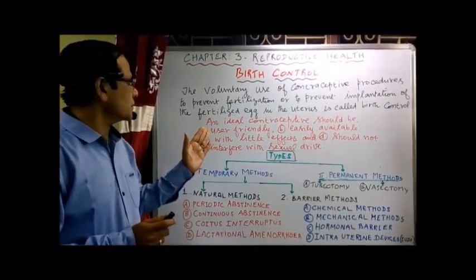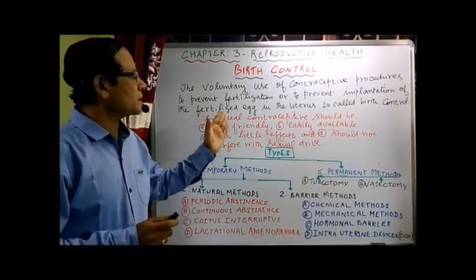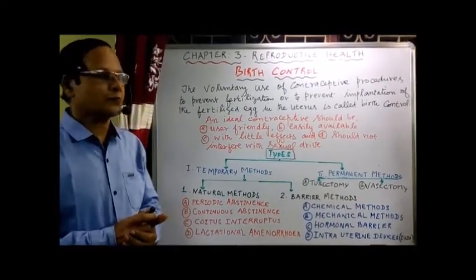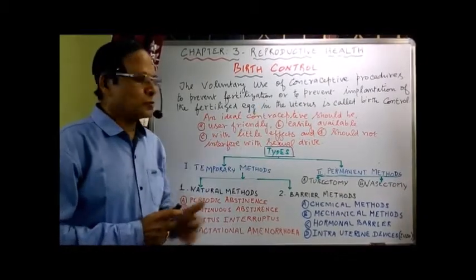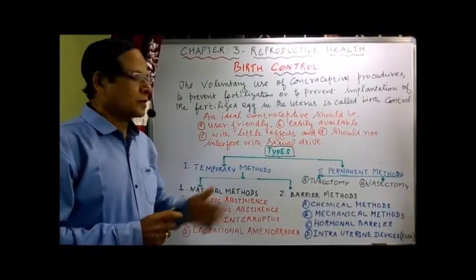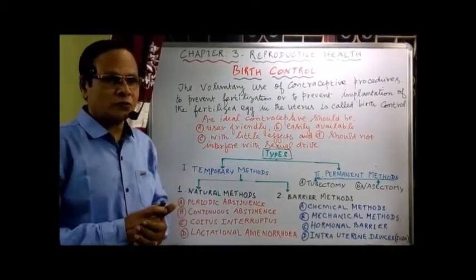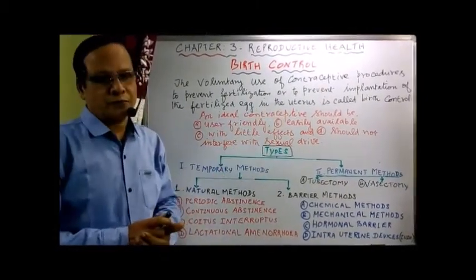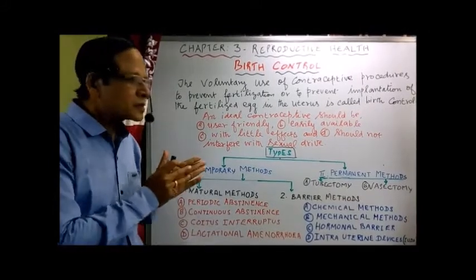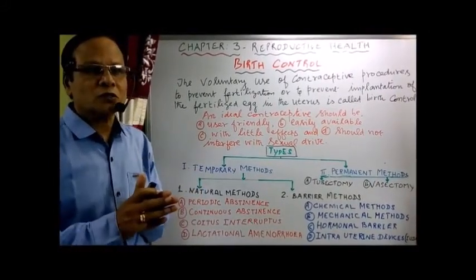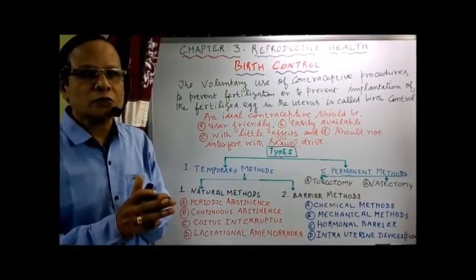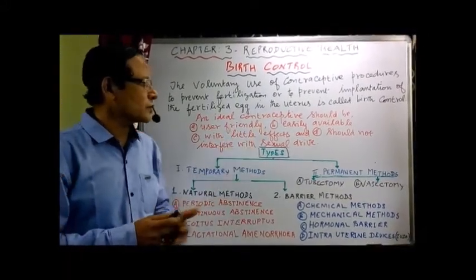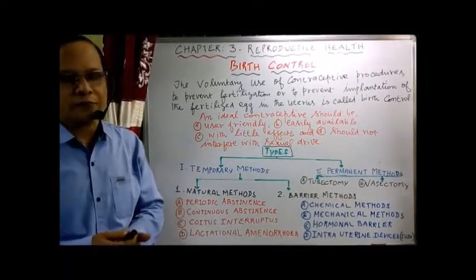Now what are the properties of an ideal contraceptive? An ideal contraceptive should be user friendly. It should not affect the individual who is using it. Easily available, the second one. With little side effects, that is the third one. It should not interfere with the sexual drive, that is, the sexual activity of the individual.